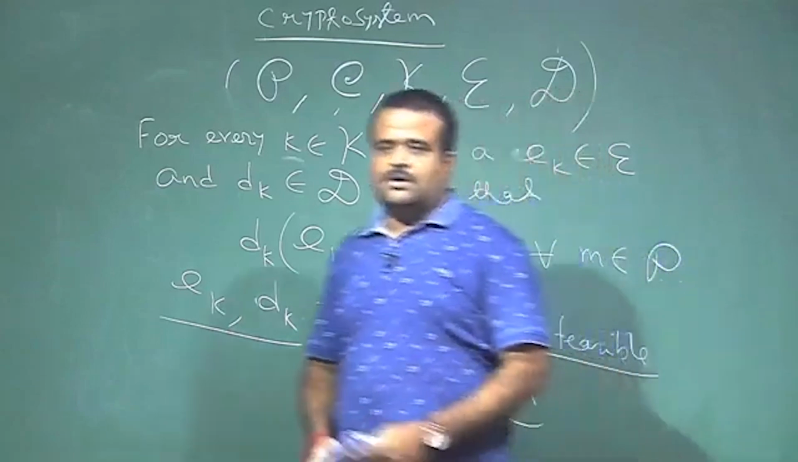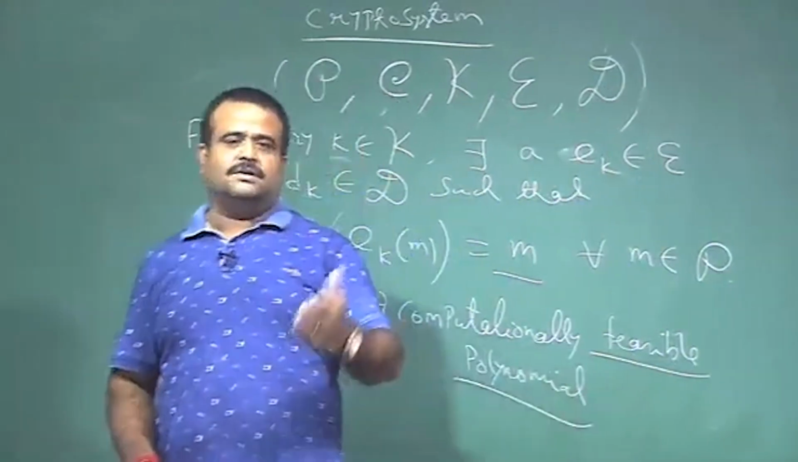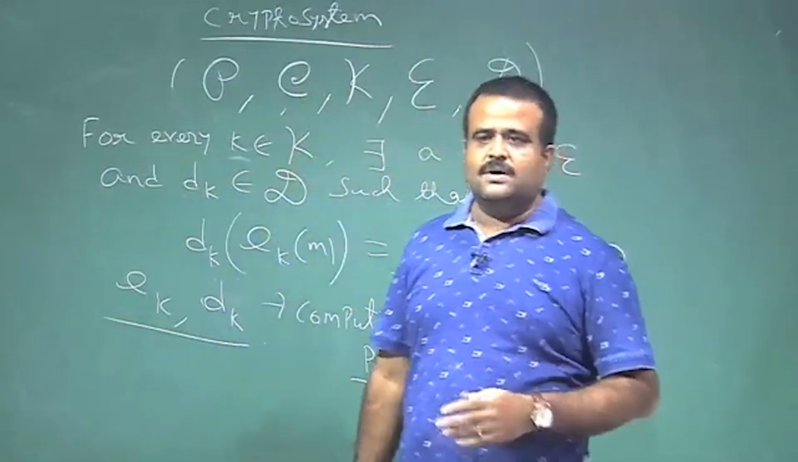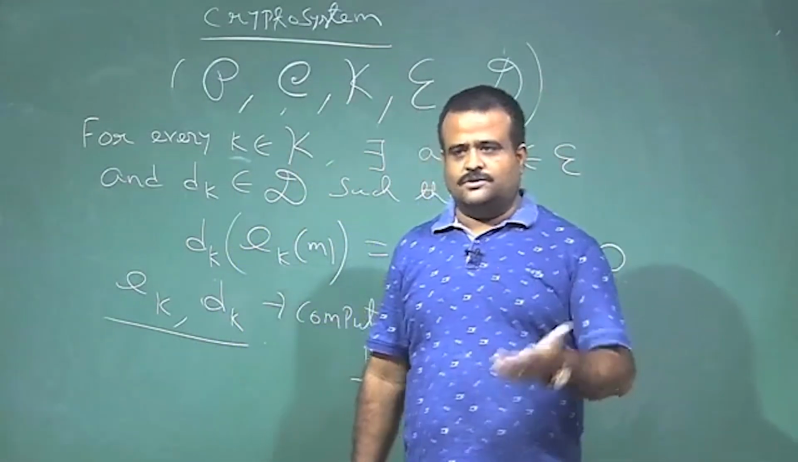In the next class, we will talk about some conventional crypto systems, which are called classical crypto systems, like shift cipher, Caesar cipher, substitution cipher.